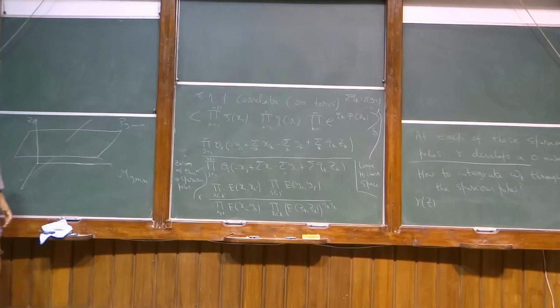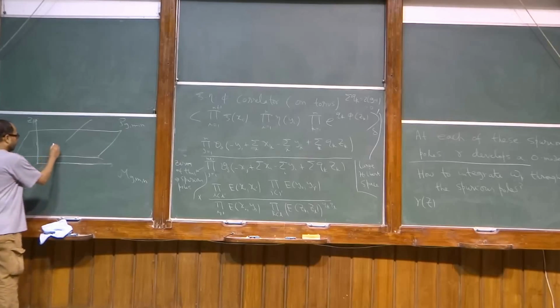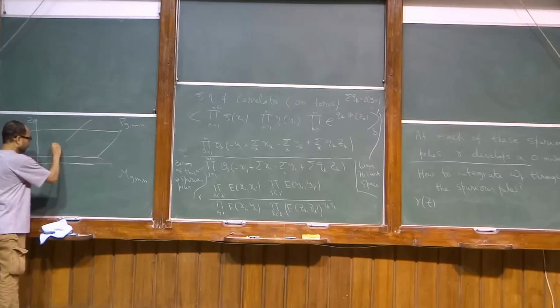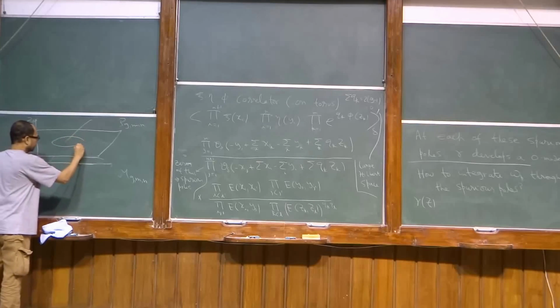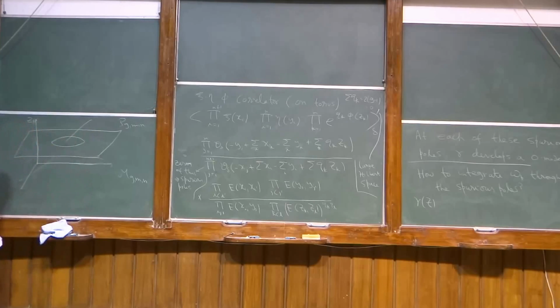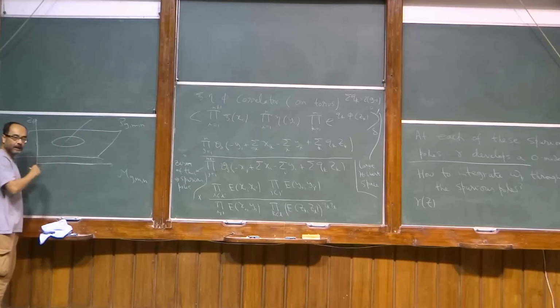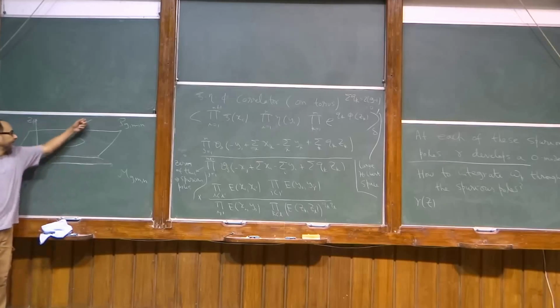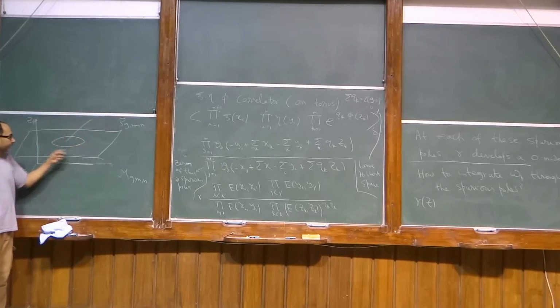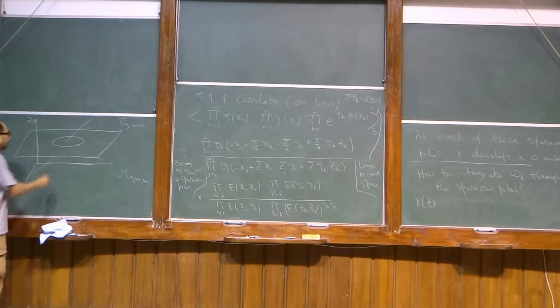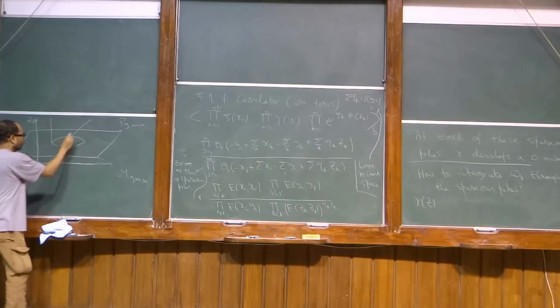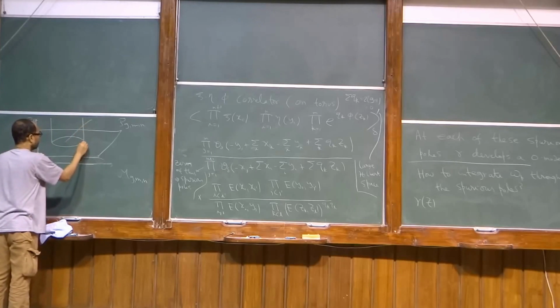So what we'll do is something else. We'll choose a section in a somewhat strange way. So let's cut out some disc on this surface where the spurious pole intersects this section. Here it's a 0 dimensional point, right? On this 2 dimensional base, it's a point at which this curve intersects. So cut out a disc on this surface around that point, and then go horizontally down, or down.